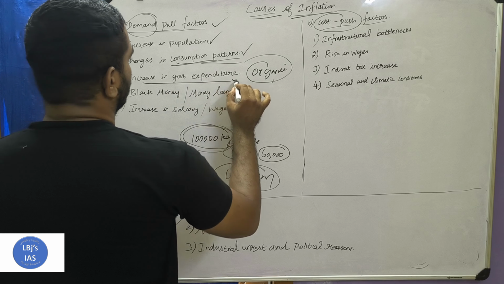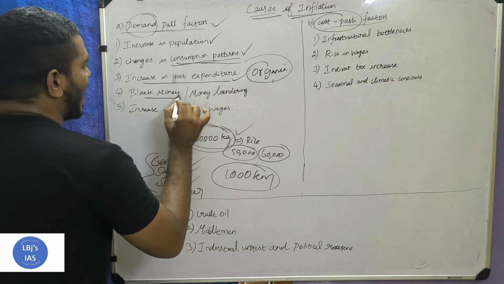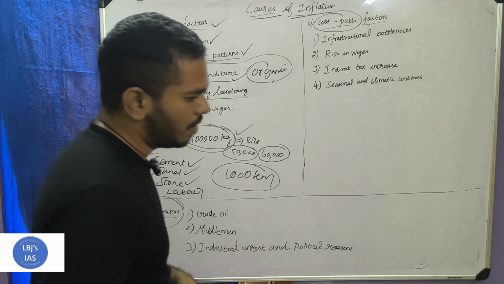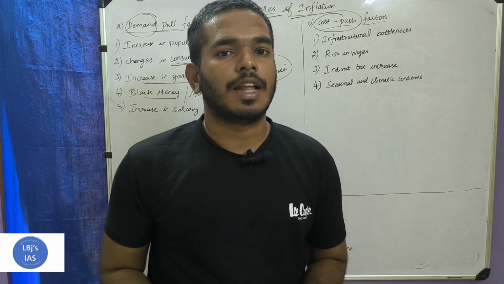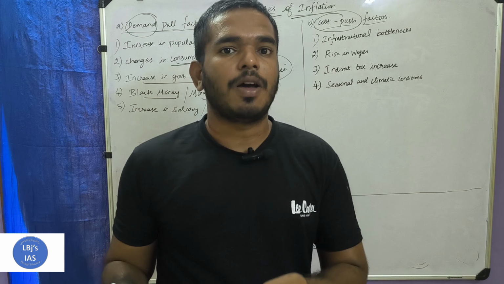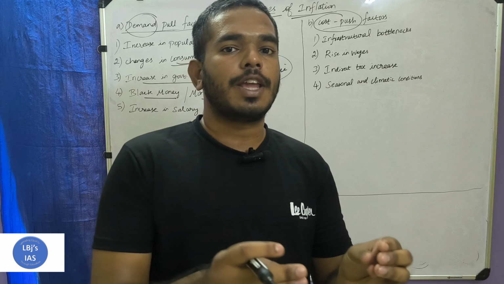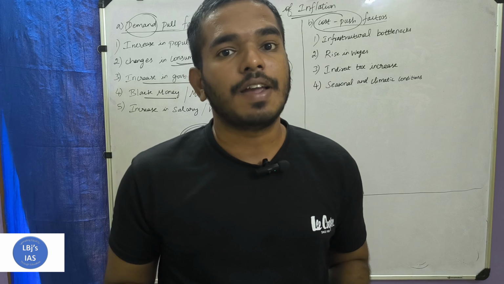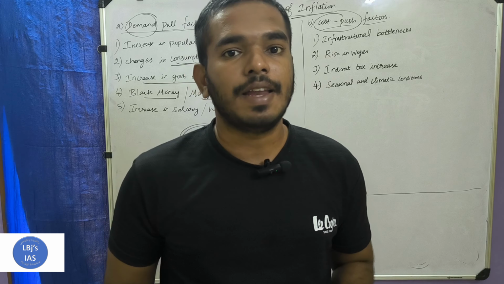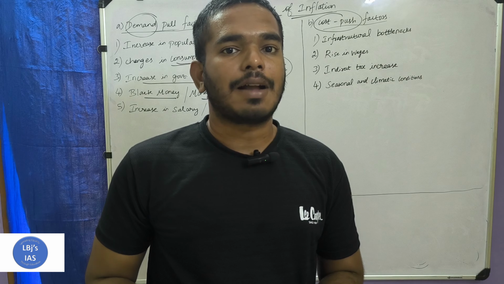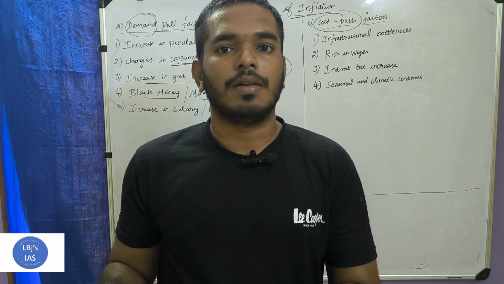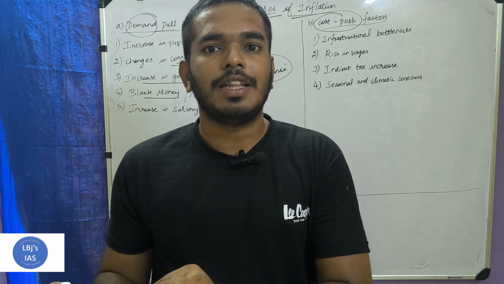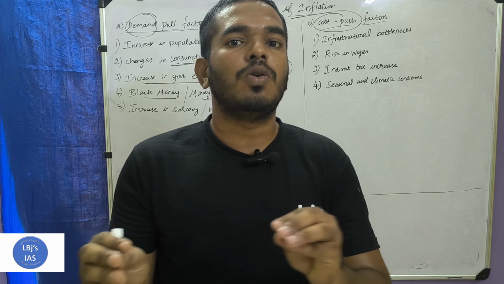So this is all. Next one is black money or money laundering. Money laundering is nothing but a particular type of people who are earning money by means of illegal ways or some other ways, not paying the tax to the government, and they keep it as black money, illegal money. For that money there will be no records in the government. They are not paying tax from that money, from those earnings.